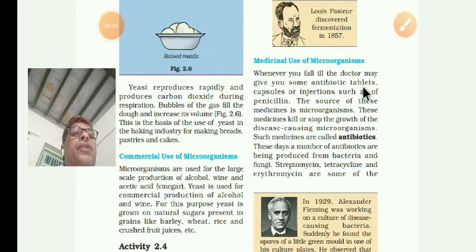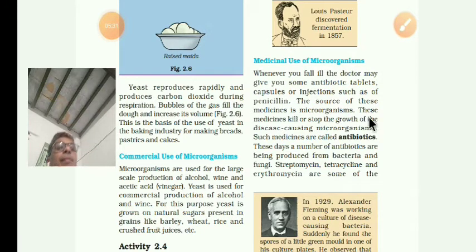Antibiotic tablets, capsules, a shell made of gelatin, that contain drugs or medicines. Gelatin means edible jelly. Capsules or injections such as of penicillin. The source of these medicines is microorganisms. These tablets are made from microorganisms.